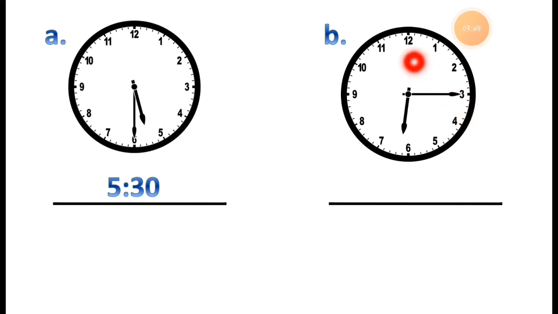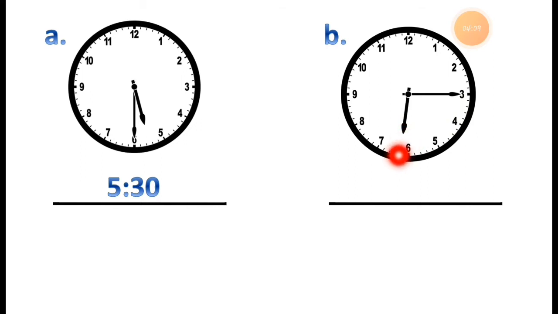If the long hand is pointing to 1, it is 5 minutes. If it is pointing to 2, it is 10 minutes. And here it is pointing to 3, it means 15 minutes. So here 15 minutes is shown, and the short hand shows 6 o'clock.